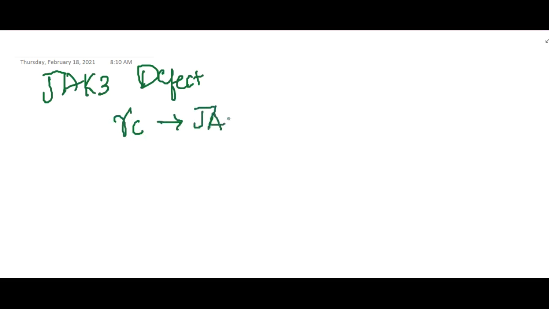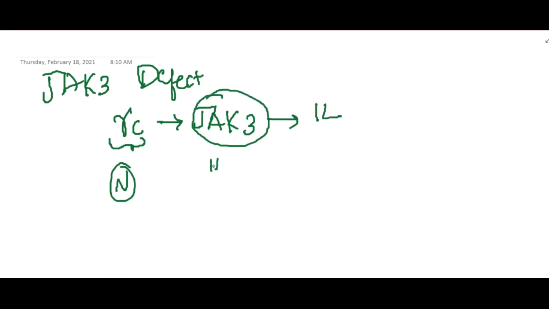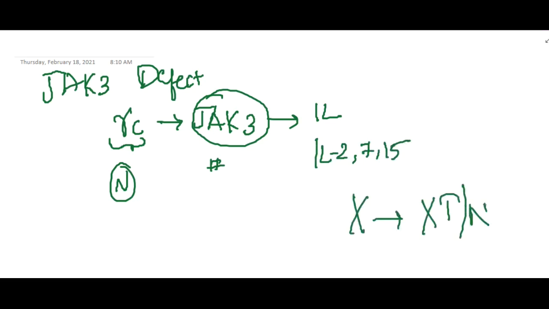Then the next thing we have is JAK3 mutations. In JAK3 defect, the gamma C receptors are present, so this will activate JAK3, which will result in interleukin formation. But here gamma C is normal and there is a defect in JAK3. Because of the defect in JAK3, interleukin 2, 7, 15 are not produced, and as a result no T cells or NK cells are produced.